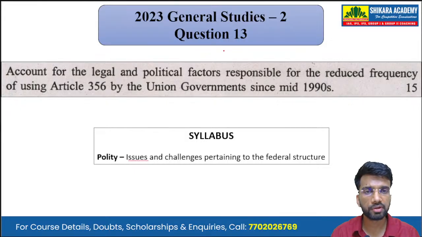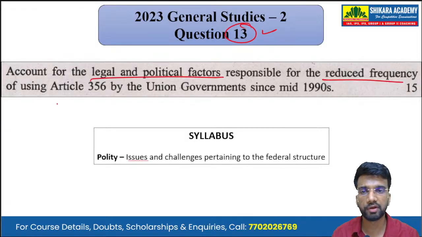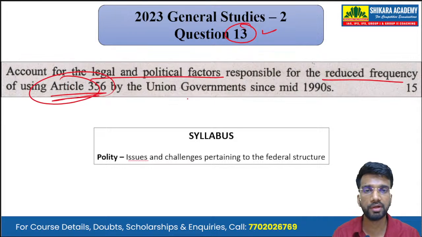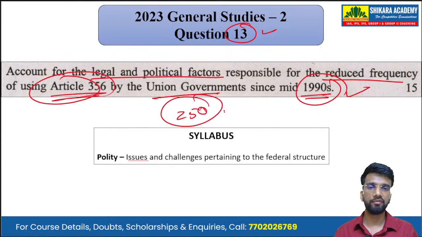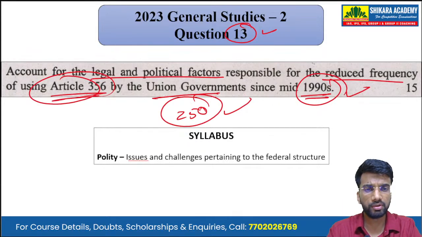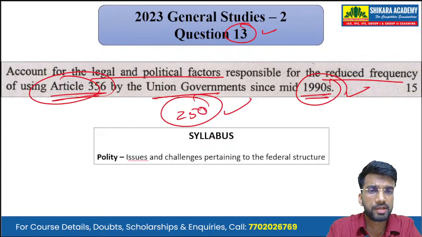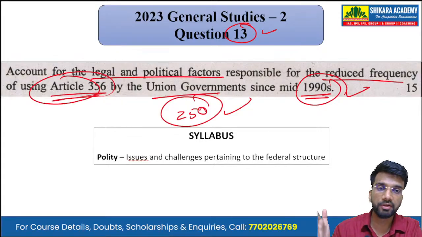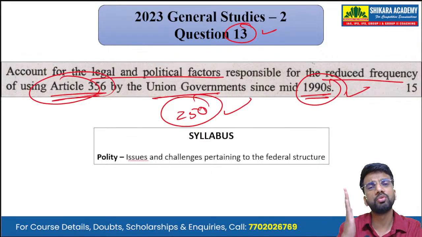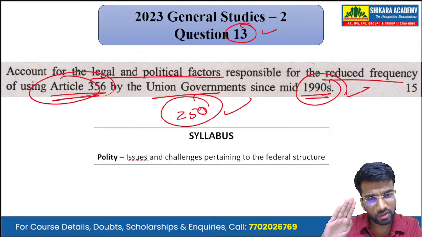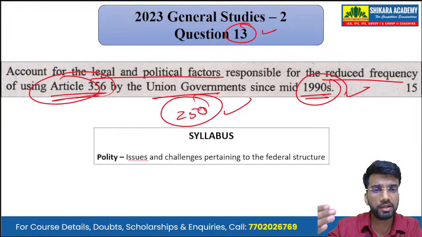Moving on to the next question, that is question number 13. Account for the legal and political factors responsible for reduced frequency of using Article 356 by the Union governments since the mid 1990s. So it is a 15-mark question that we have to answer in 250 words. It is a question about Article 356, that is the President's rule in the different states of India. Earlier, whenever the government in the center changed, regardless of the party, it used to dissolve the state assemblies in which the opposition parties were ruling.